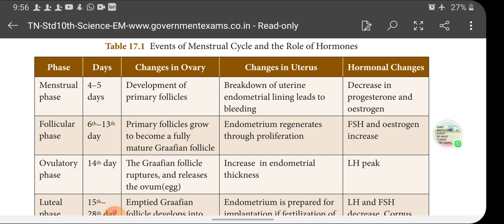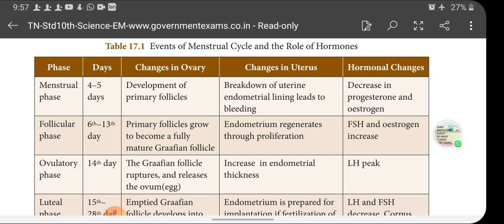During the follicular phase, the endometrium starts to regenerate. So the primary follicle matures and becomes a Graafian follicle, and the endometrium starts to regenerate by proliferation. These are the changes that take place in the ovary and uterus respectively.